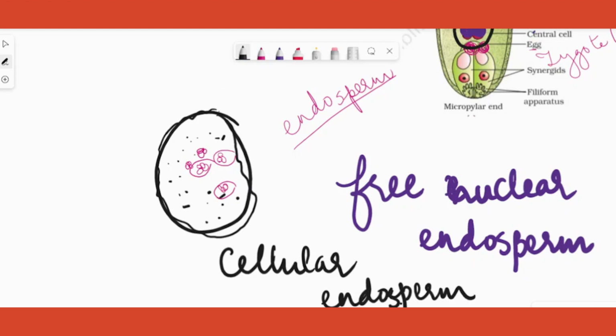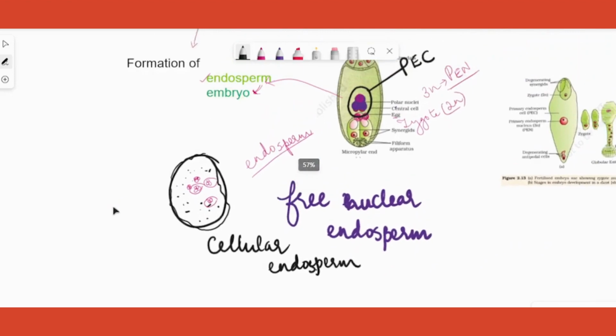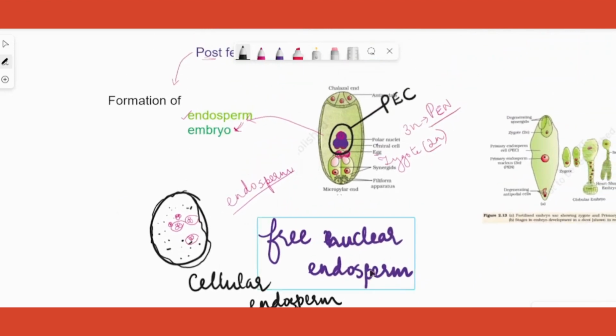Okay, so that's about endosperm development. That's all you should know: what is free nuclear endosperm and what is cellular endosperm. What about the embryo? From where is it developing?